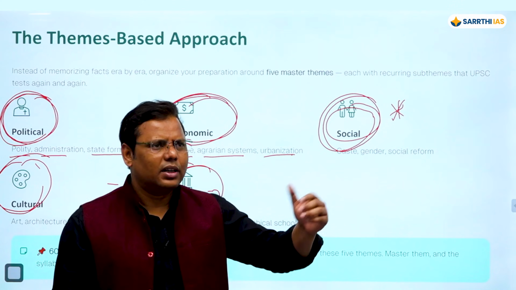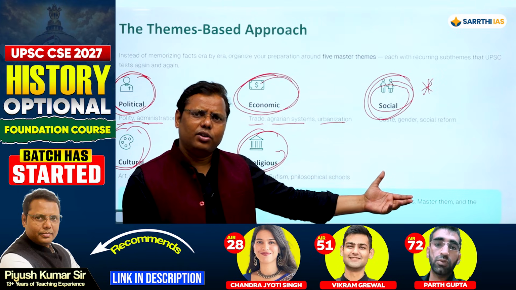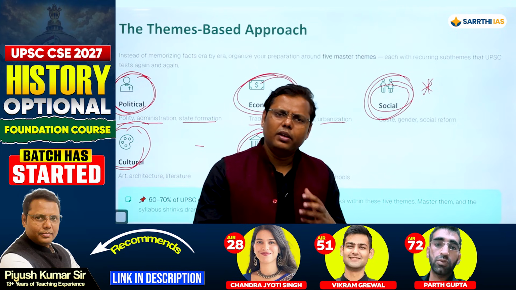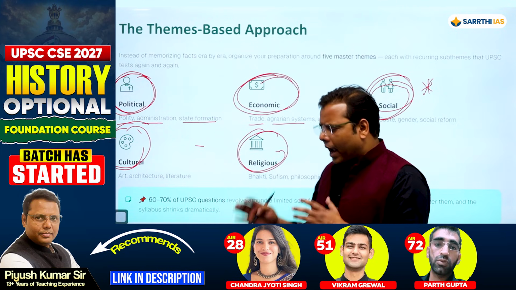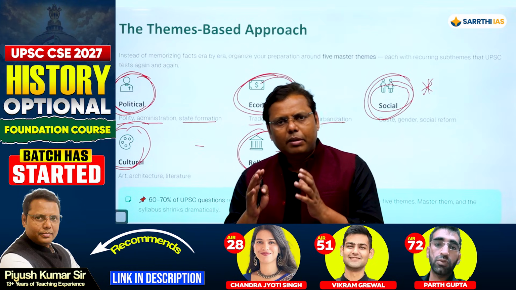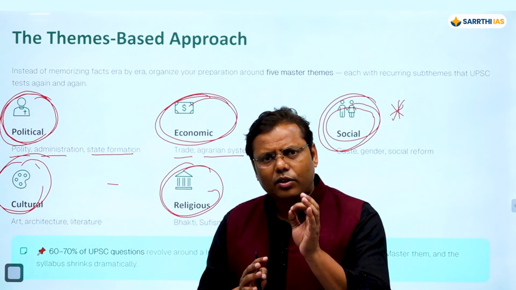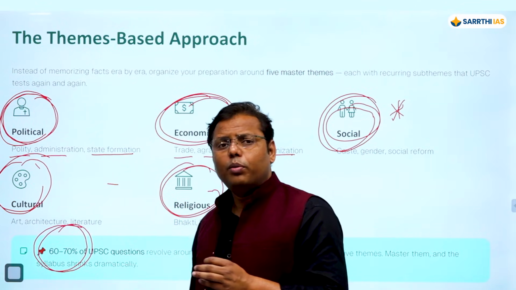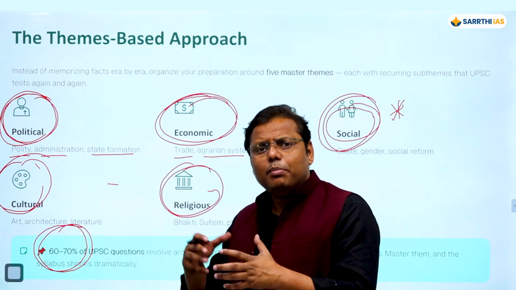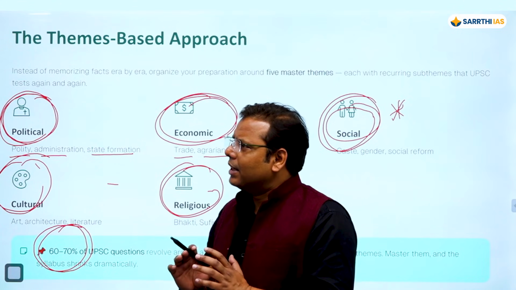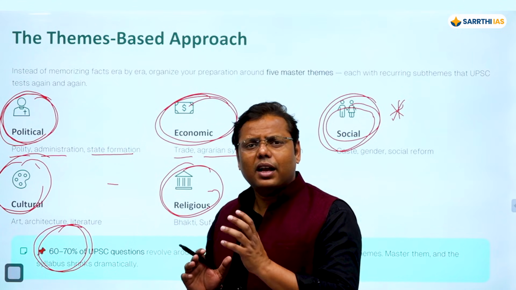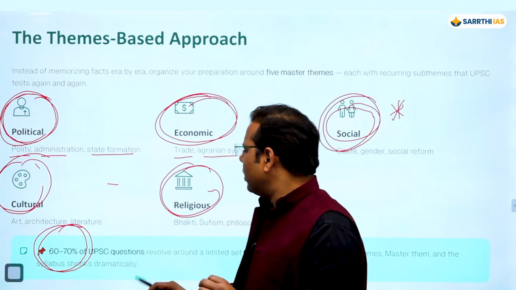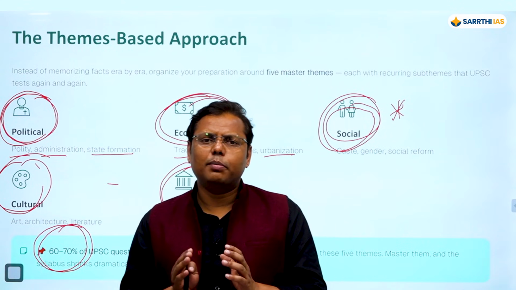Of course history is a subject, a discipline, taught in the universities, but here you are not covering it from the academic perspective. The approach should be very different, that you need to understand, right? And the moment you go for such a thematic understanding of the subject, let me tell you very categorically that the syllabus can be minimized to around 60 to 70%. At least 30 to 40% of the topics given in the syllabus are irrelevant, because just by covering those 60-70% of the syllabus,